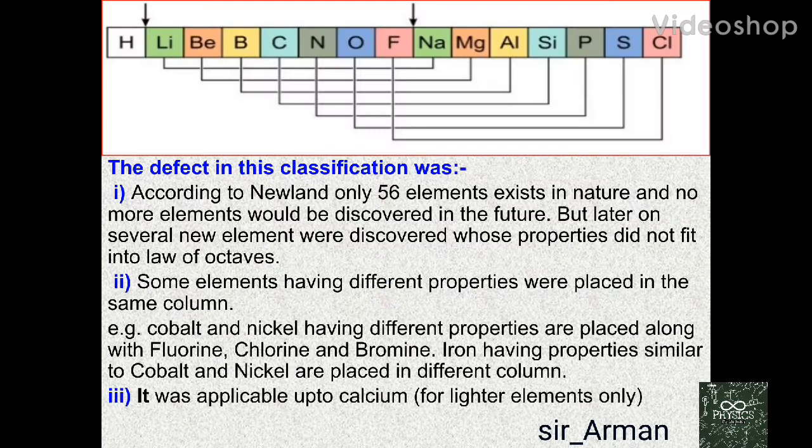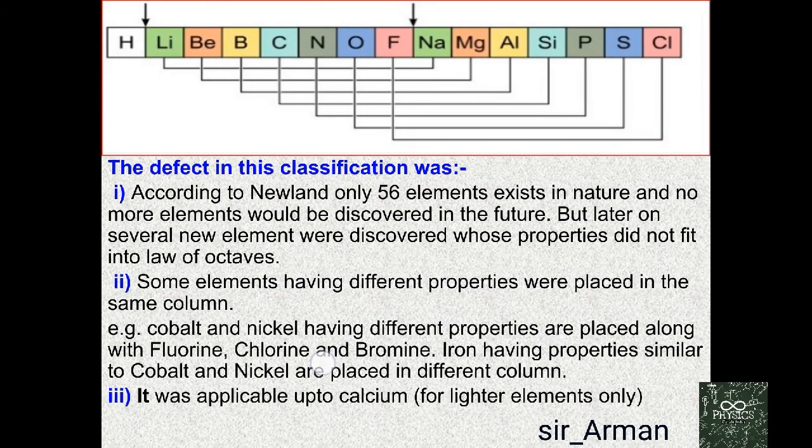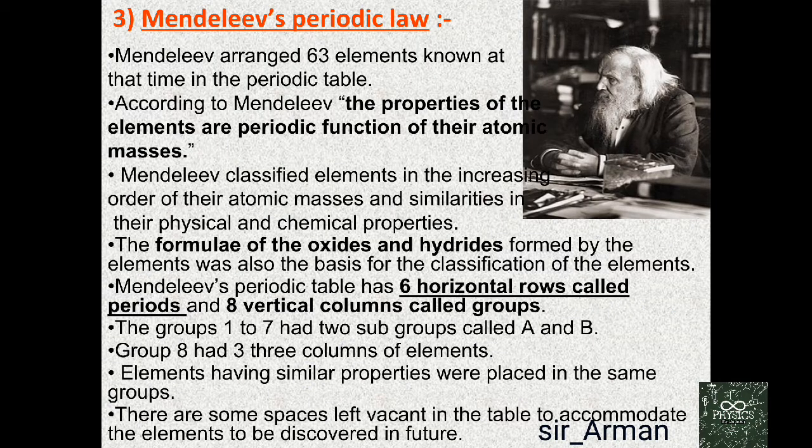In the last lecture, we had a discussion about Newland's law of octaves and its limitation. In this lecture, we will discuss Mendeleev's periodic law. So, what were the limitations of Newland's law? Newland assumed that there were only 56 elements existing in nature, and we all know that till now we have 118 elements in nature, and that's why Newland's law of octaves failed.